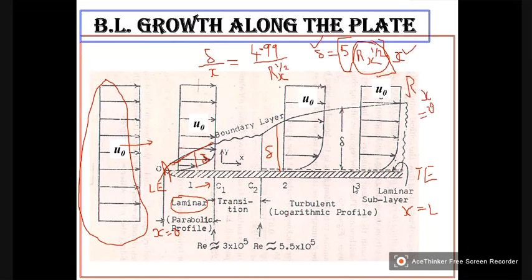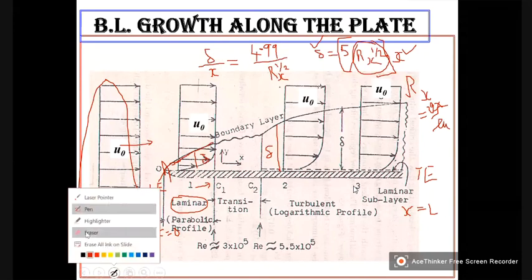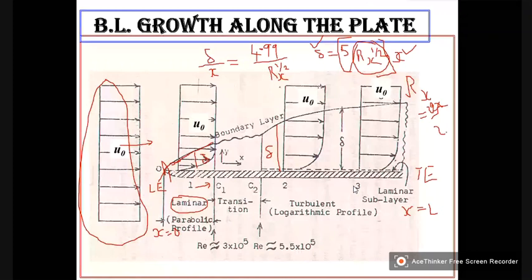Velocity into X divided by nu, sorry, nu, not mu, the kinematic viscosity. So when X increases, the Reynolds number increases.